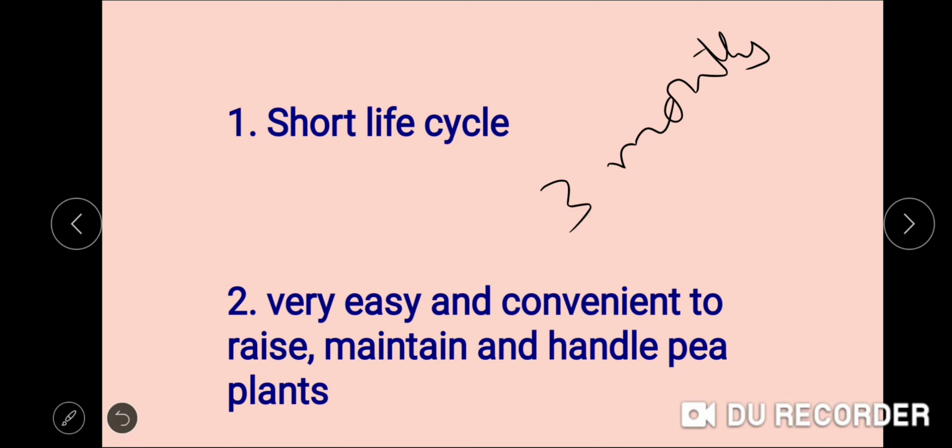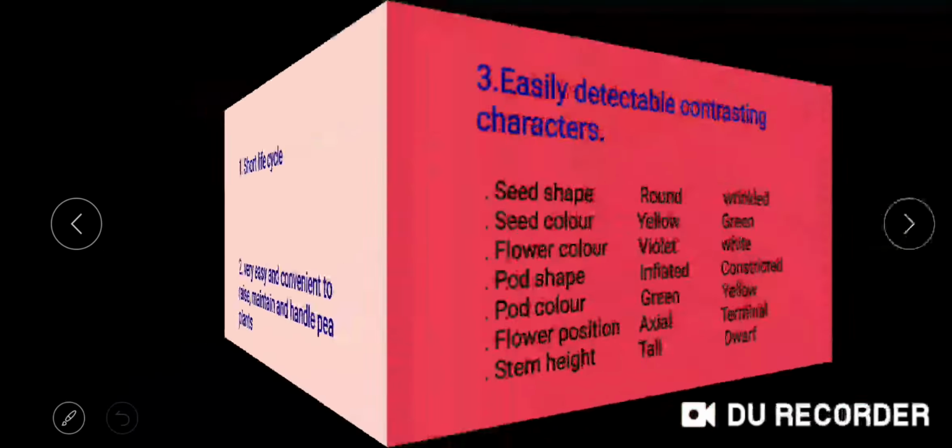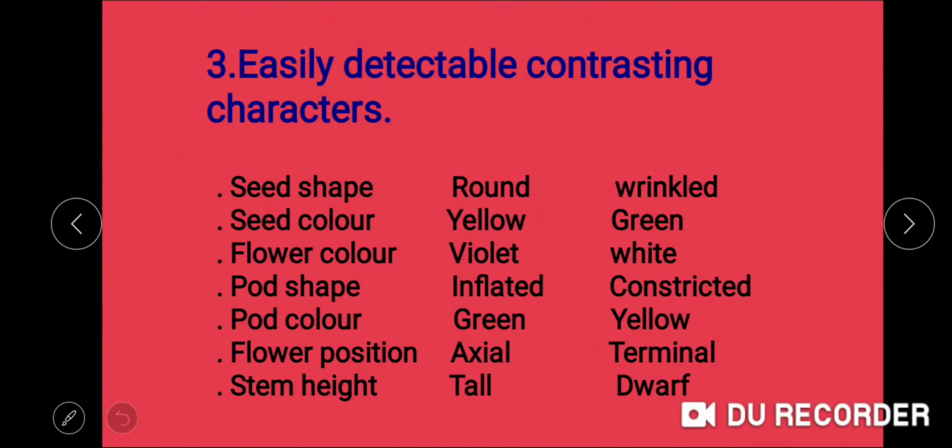The second reason that Mendel selected the pea plants for his experiments is that these pea plants can be raised, maintained and handled easily. It is very easy and convenient to raise, maintain and handle pea plants as compared to the other plants.